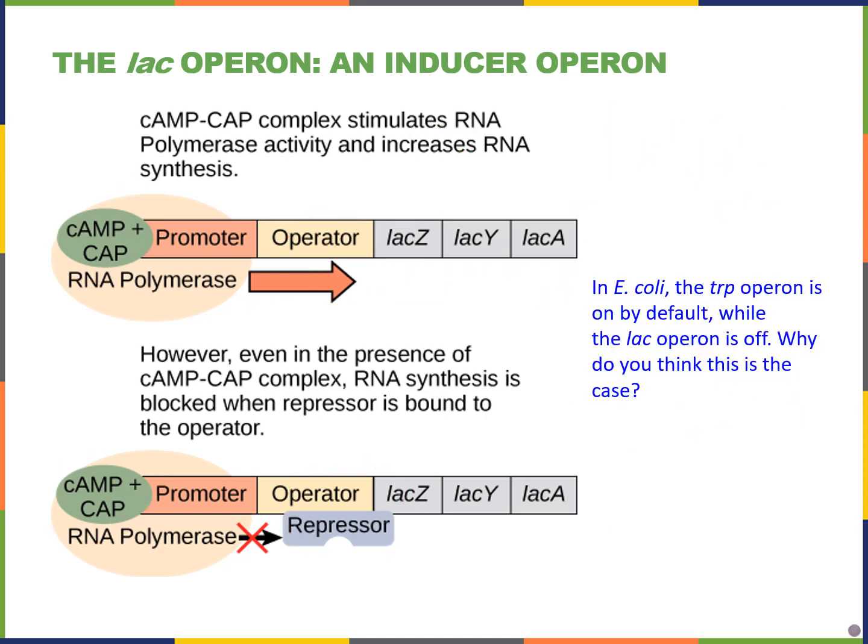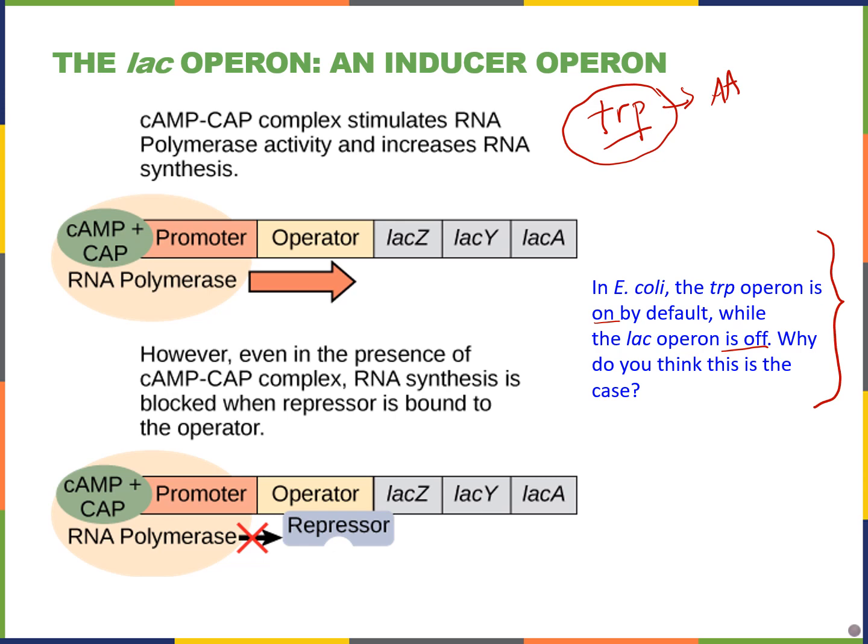And underneath this figure in our textbook, they pose the question, in E. coli, the tryptophan operon is on by default, while the lac operon is off. Why do you think this is the case? So if we go back and think about the two operons, remember that the tryptophan operon's purpose is to make tryptophan, and tryptophan is an amino acid that's essential for proteins. So we always need to have some tryptophan in the cell.